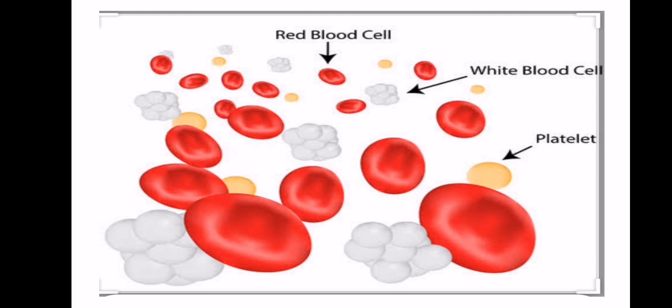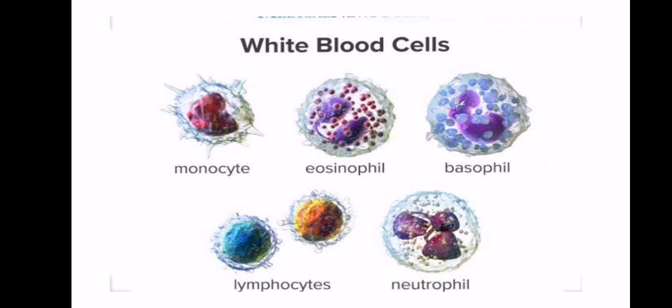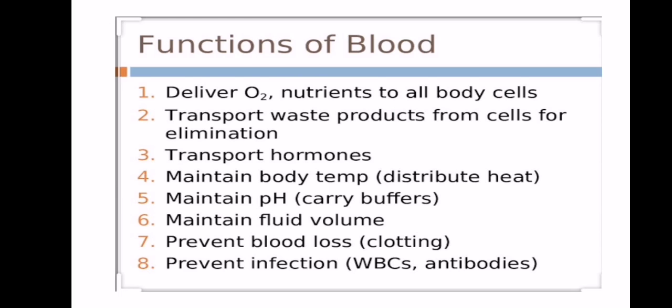Okay, this is the picture showing the different blood cells. Red blood cells are biconcave disc-like cells, and the white blood cells form clusters, and these are the platelets. These are all formed in the blood. And now we'll see the white blood cells. There are different types of white blood cells: monocytes, eosinophils, basophils, lymphocytes, and neutrophils.